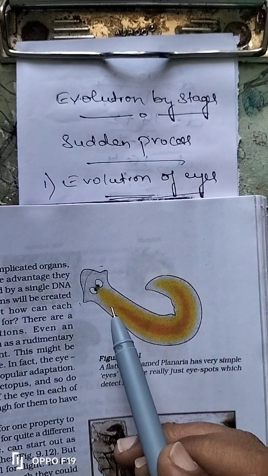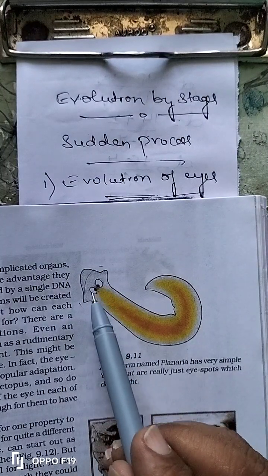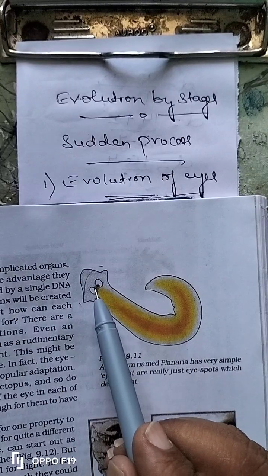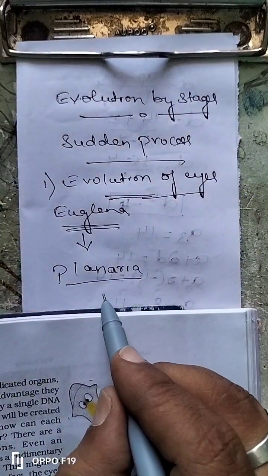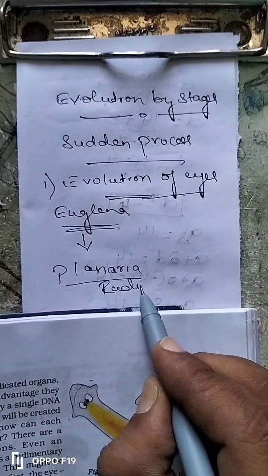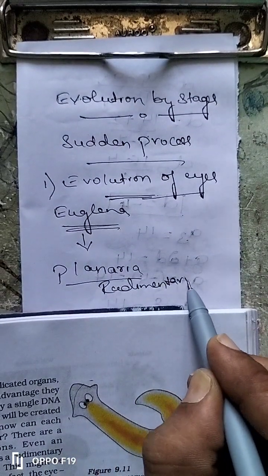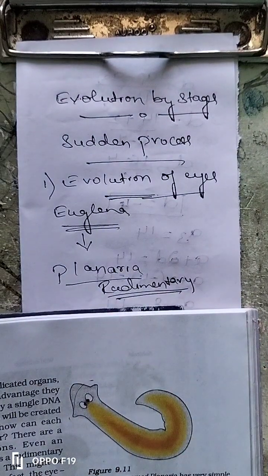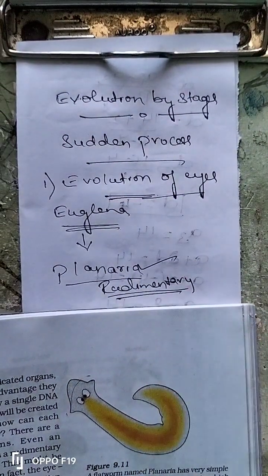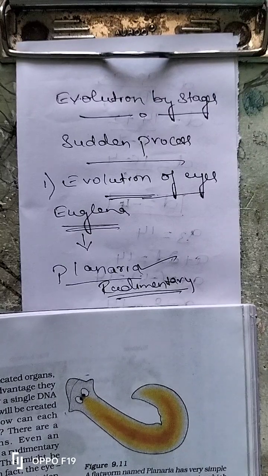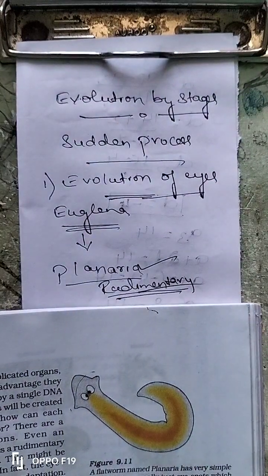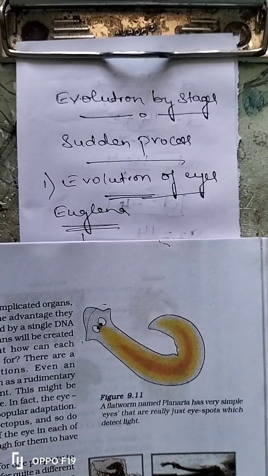Planaria undergoes regeneration. This planaria has eyes, and the eyes present in the planaria are called rudimentary eyes, and these eyes are prominent. Why are they called rudimentary eyes, and why are they prominent? Because these eyes have a function: they detect light. Due to this it is able to survive.